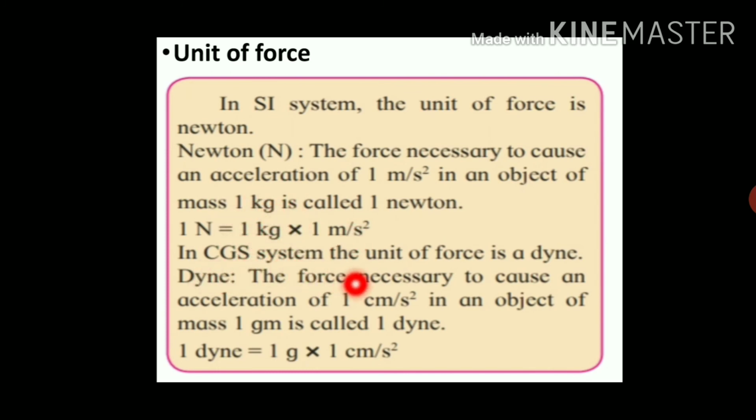Now in the CGS system, the unit of force is the dyne, where 1 dyne is defined as the force required to cause an acceleration of 1 centimeter per second square in an object of mass 1 gram, and therefore 1 dyne force is equal to 1 gram into 1 centimeter per second square, where 1 gram is the mass of the object and 1 centimeter per second square is the acceleration developed in that object because of force.